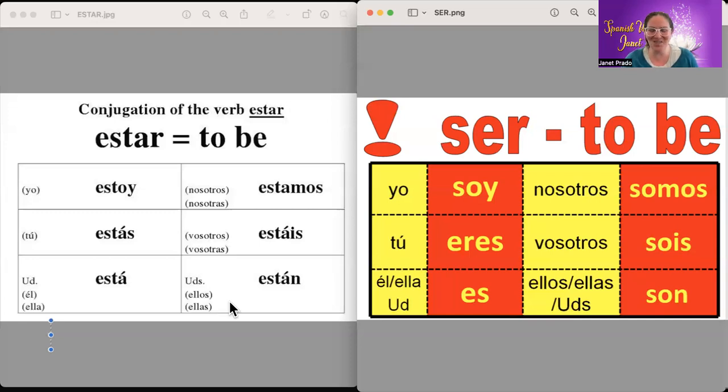Very good. Okay. So just to recap, ser is used for description. Estar is used for location.